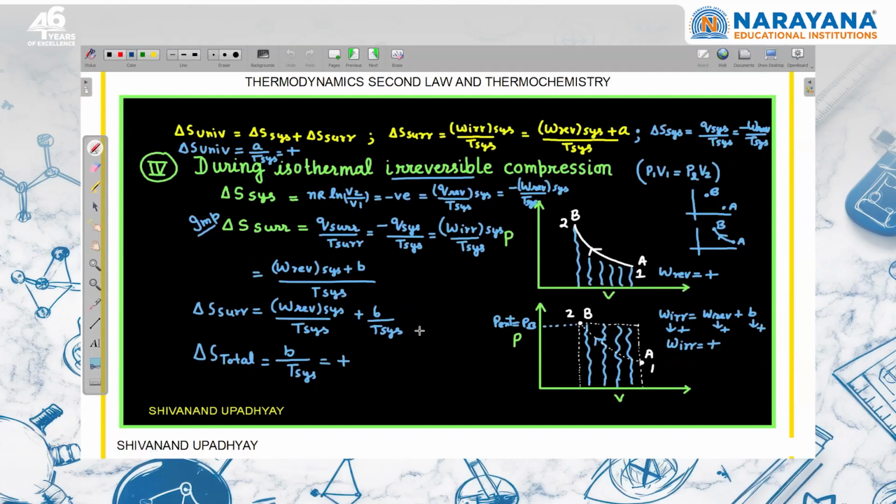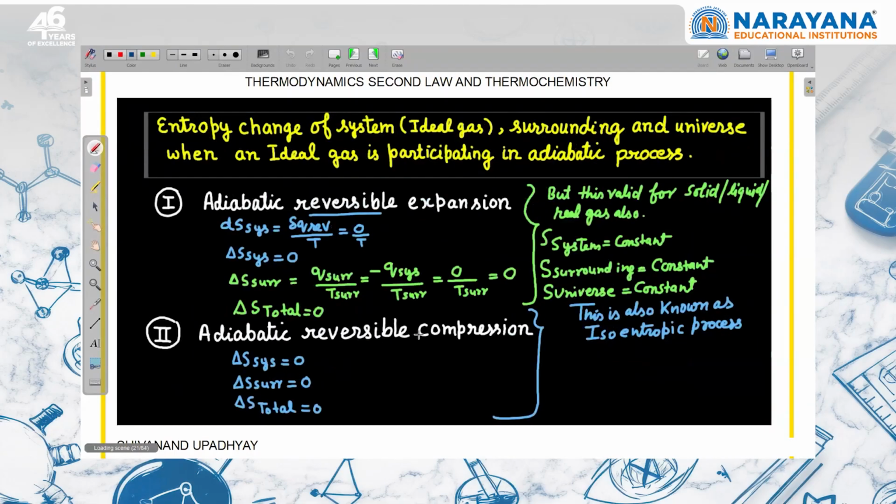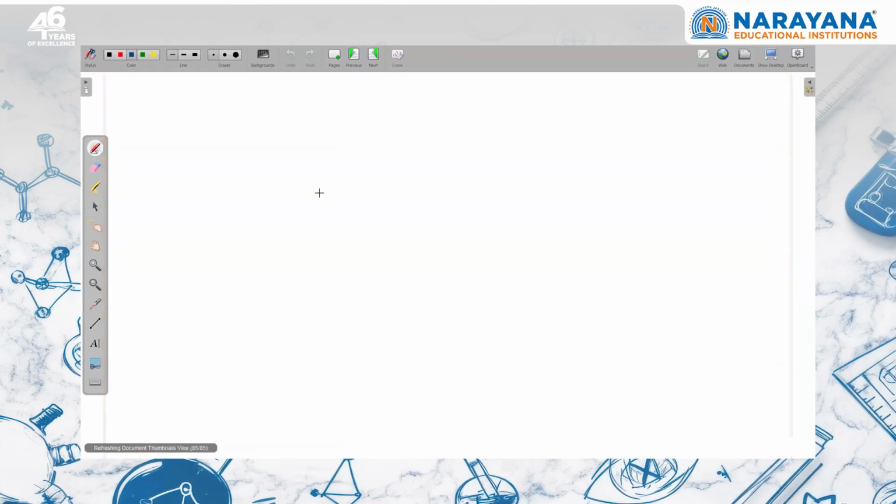Now I'm discussing entropy change for an ideal gas participating in an adiabatic process. If the process is adiabatic reversible, at any point of time delta S of the system is equal to del Q reversible of the system divided by temperature.